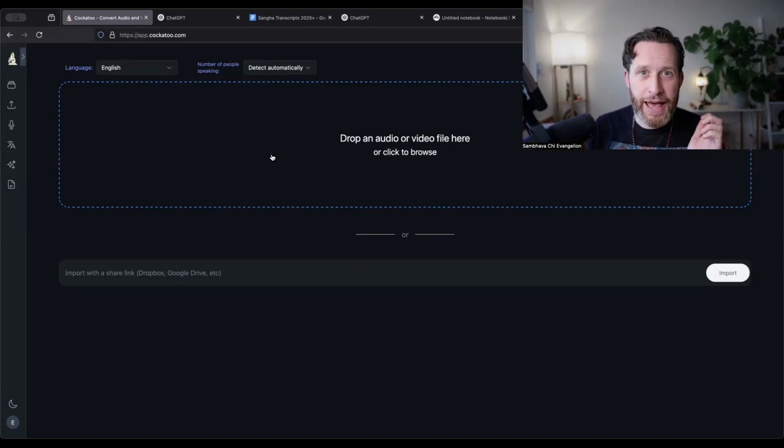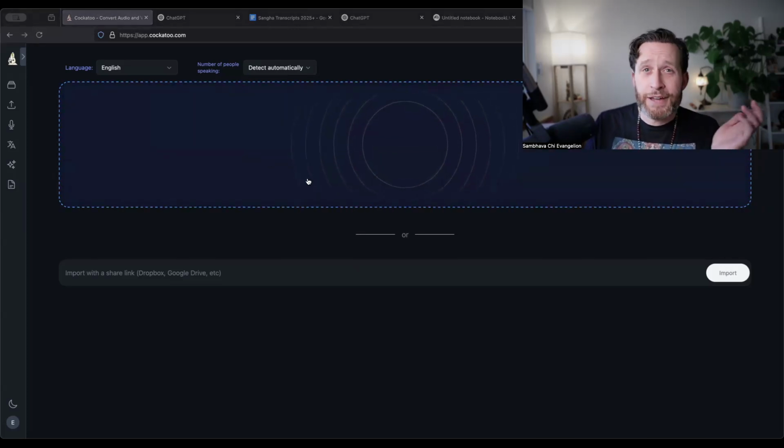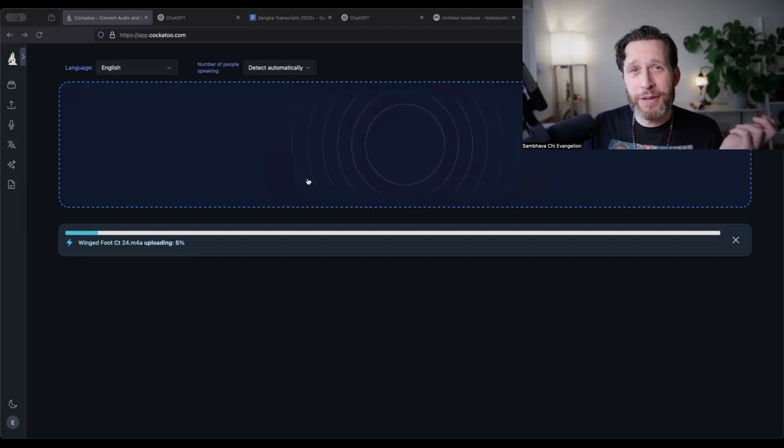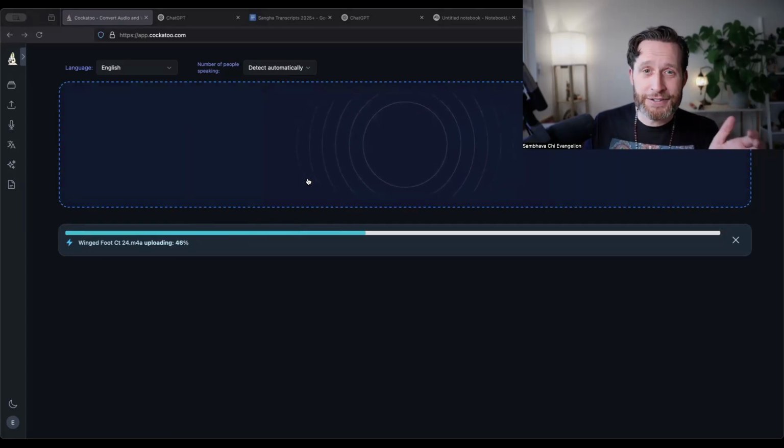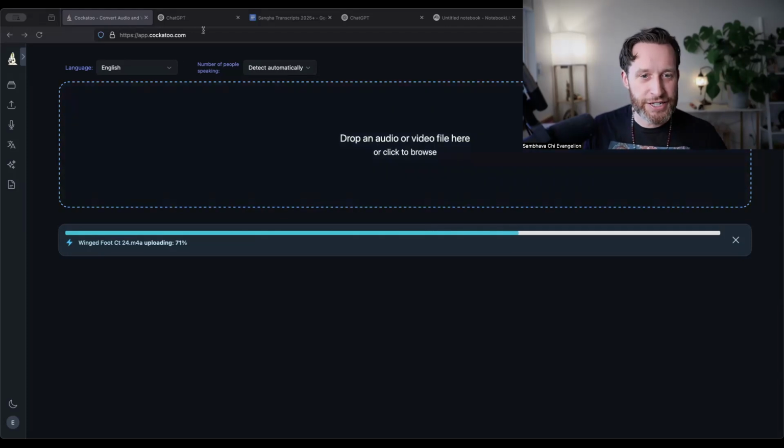So Cockatoo is a great app. And what we do at the end of our Dharma talks now, which are usually recorded on Zoom, is I have an audio file, or sometimes I'll just have a voice memo on my phone if we're out in nature somewhere, and I'll take the voice memo and drag it into Cockatoo. And about a minute, 90 seconds, 2 minutes later, it'll process the file and convert it into a text transcript. It also has gotten much better in the year since I've been using it on identifying different speakers and also accuracy of the transcription. So while this is converting, I'll just pull up one that's already done for you here.